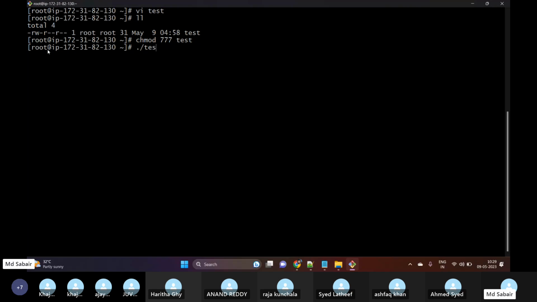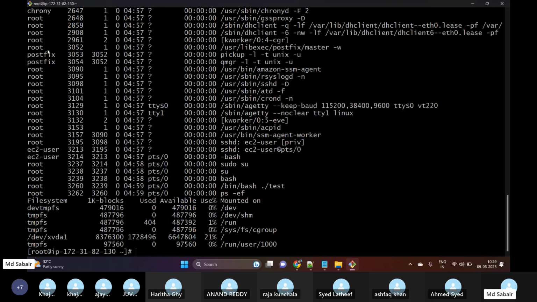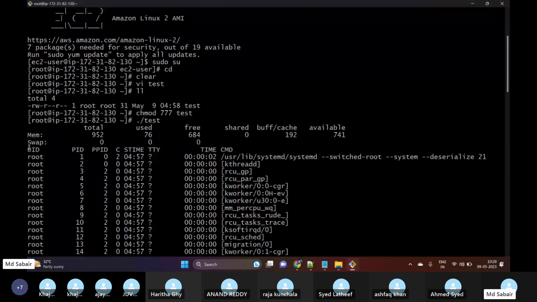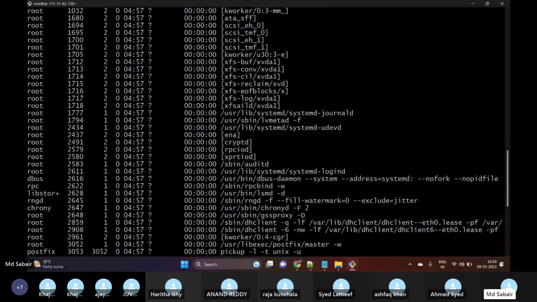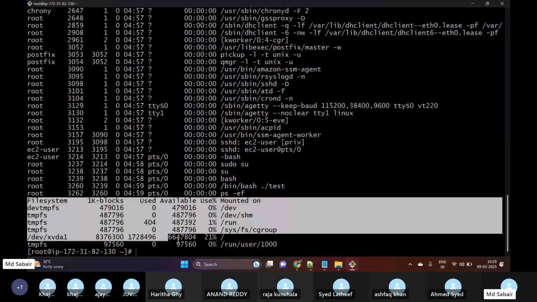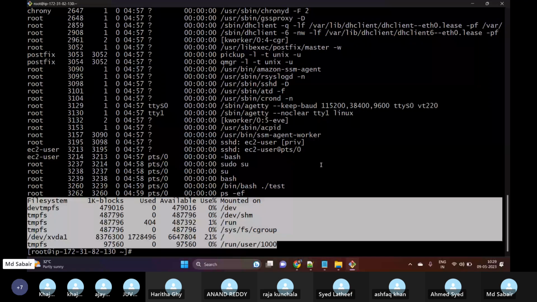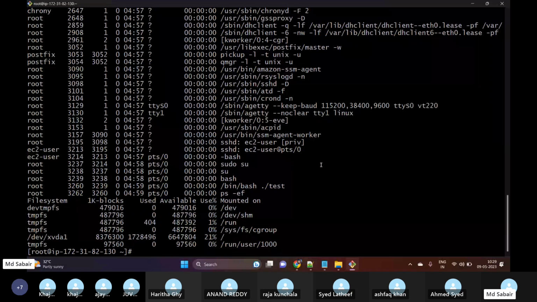Now what's the output? The moment I have executed my script, we can see the free -m output, and then ps -ef. This is what we get generally from ps -ef. And if I execute df, then this is what we get. So we have automated our manual process now.